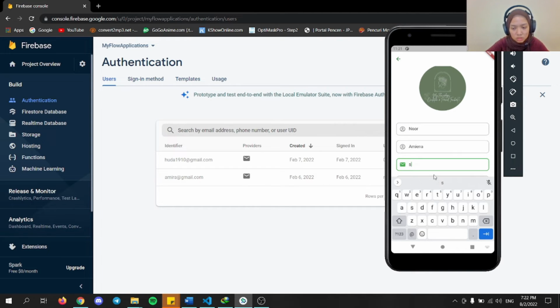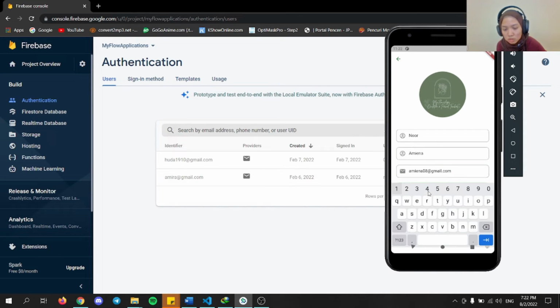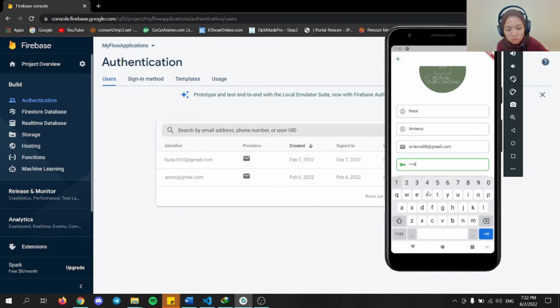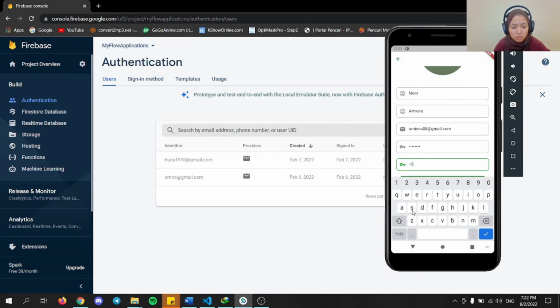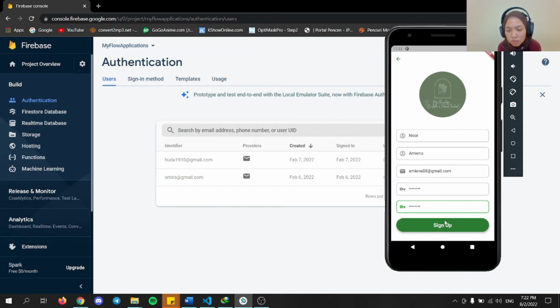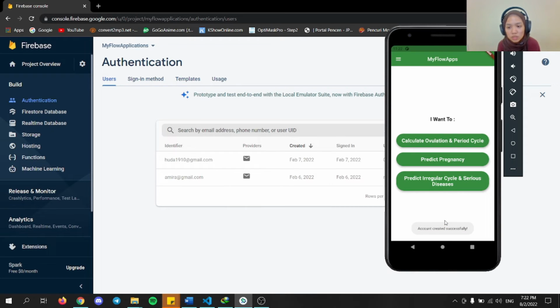email, and insert their confirmation password. Sign up. So the account is created successfully. So the user will see the home page of this application.